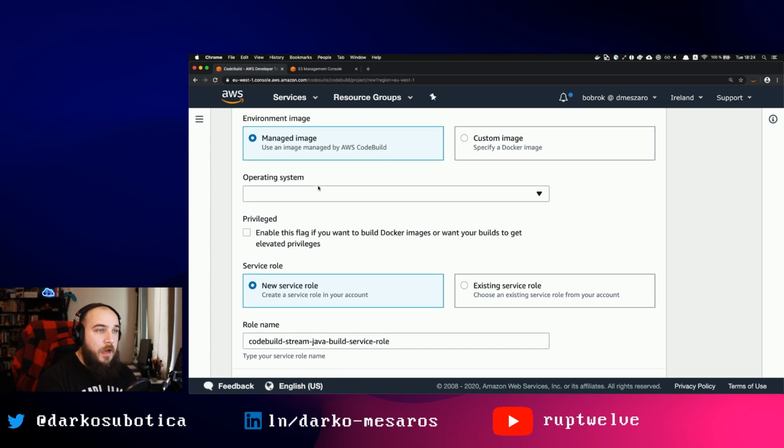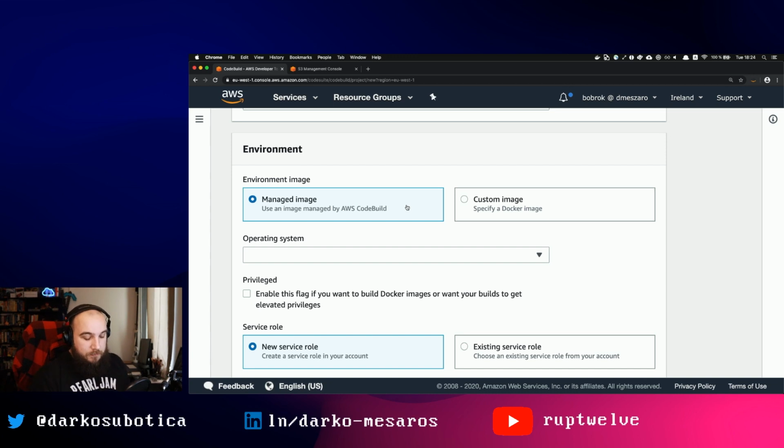So I am going to use a managed image because I told you this uses Docker in the backend. In this case, you can also use your own. You can define your own Docker images if you want something very specific. Now, when you use your own images, sometimes the provisioning time of your CodeBuild job could take a bit longer. So just take note of that.